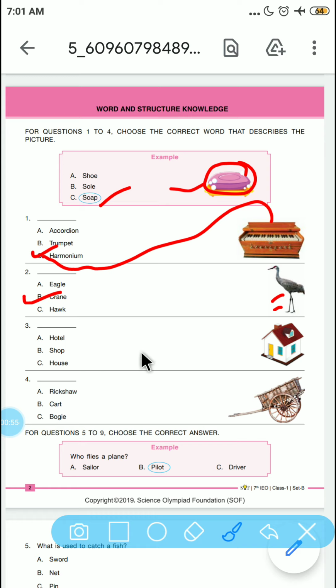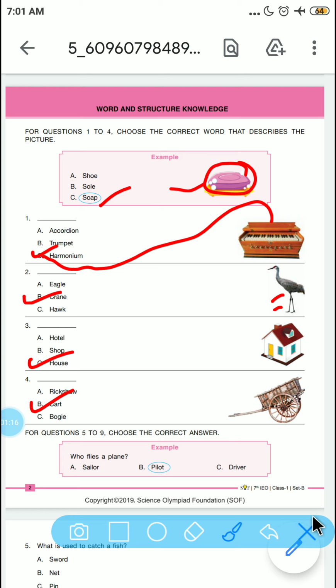Let's get back to the third question. What is it? So if you see, it is a house. Now let's get back to the fourth question. What is it? So it is a cart. If you add a horse or bull to it, it is a bullock cart or horse cart.